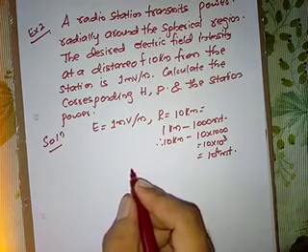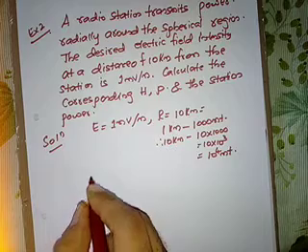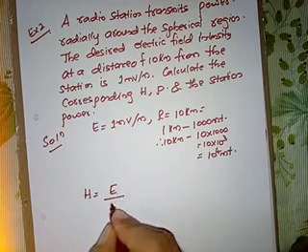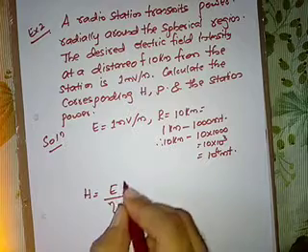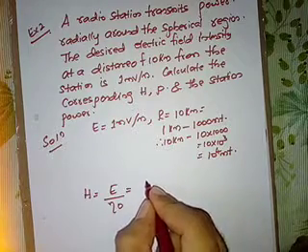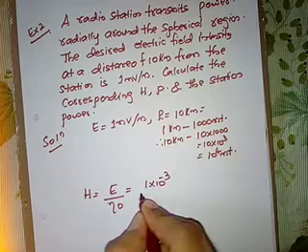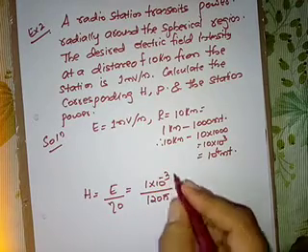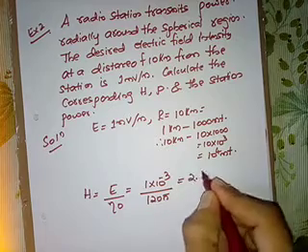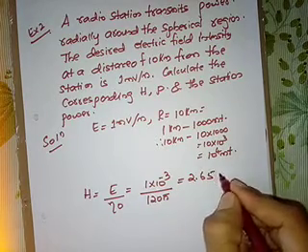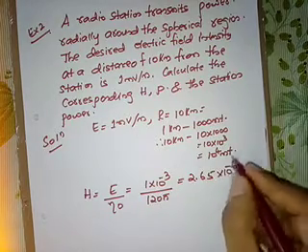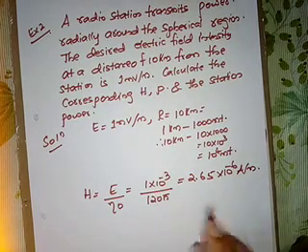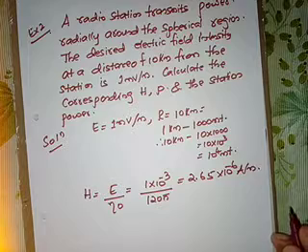So the magnitude of the magnetic field is given by magnitude of H. We know that H is equal to E upon eta naught. E is 1 into 10 raised to minus 3, divided by eta naught. We know the value of eta naught, it is 120 pi. This is equal to 2.65 into 10 raised to minus 6 ampere per meter. So this much is the magnetic field in free space.